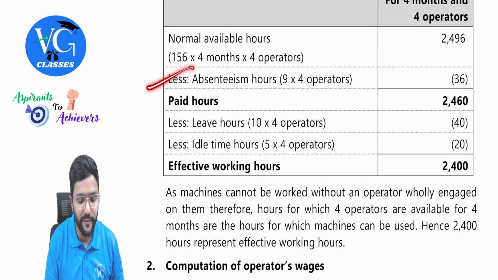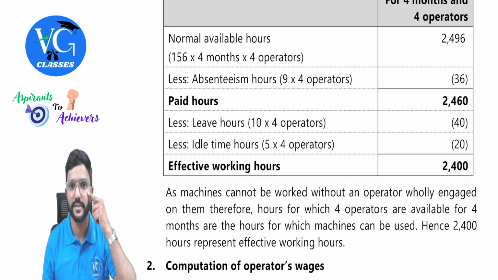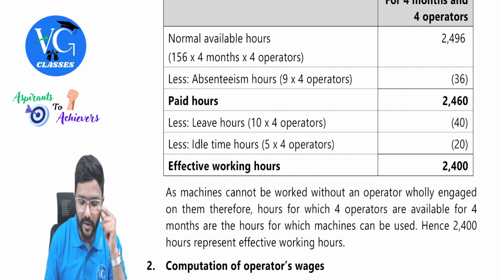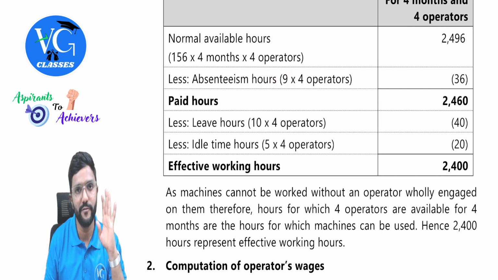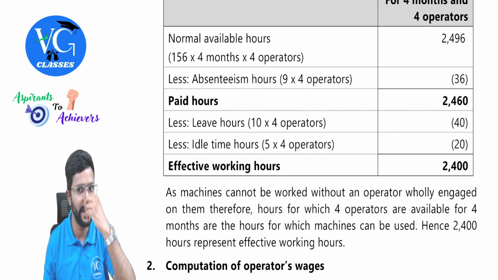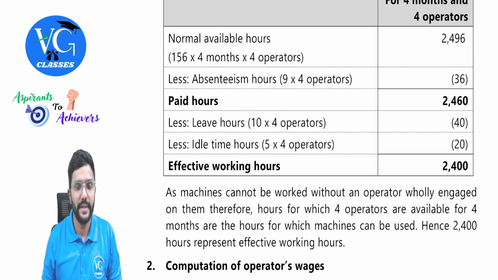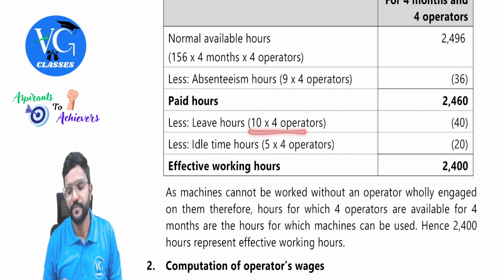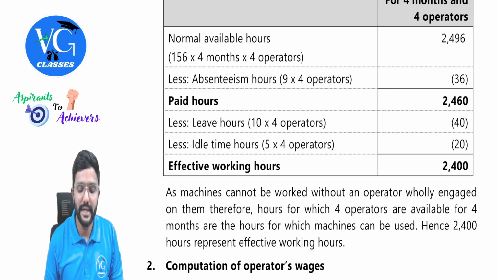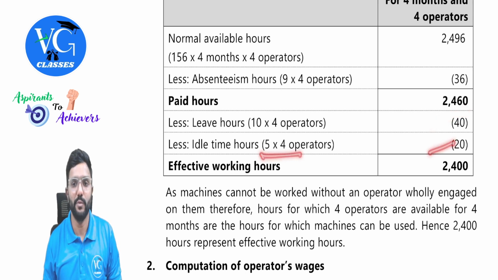Whereas remaining 3 information is given for straight away 4 months, guys. So 9 absenteeism hours. 9 is per operator for 4 months. Multiply that with 4 operators. 36. Then leave hours 10 into 4, 40, and idle time hours 5 into 4, 20 you will get.